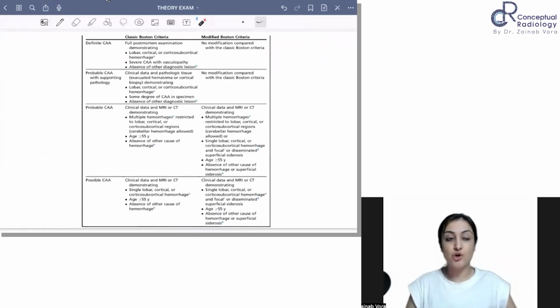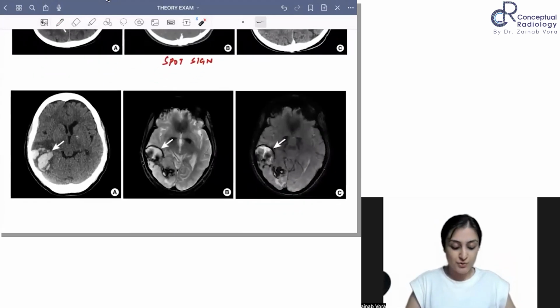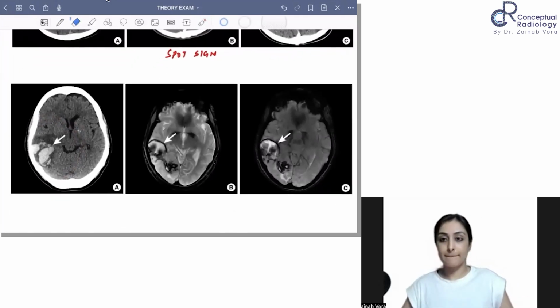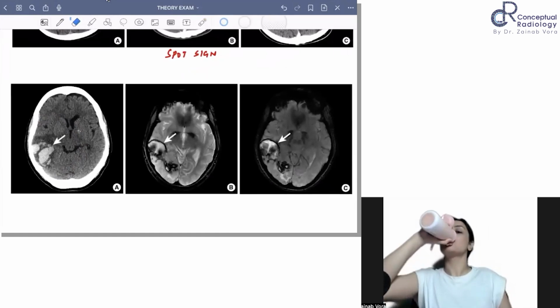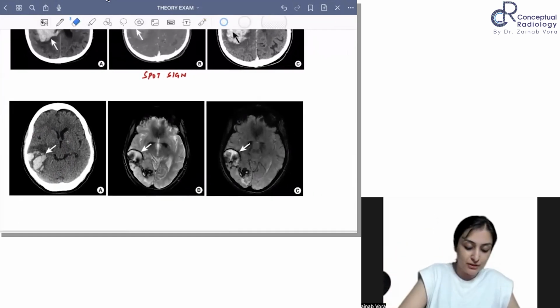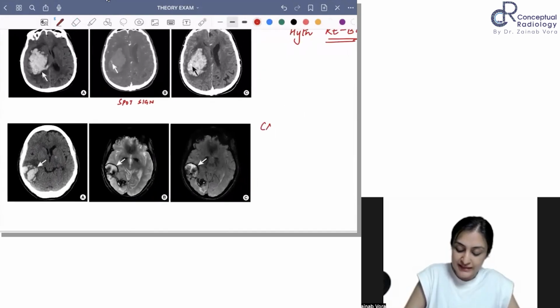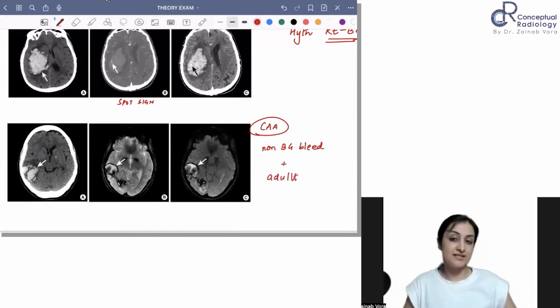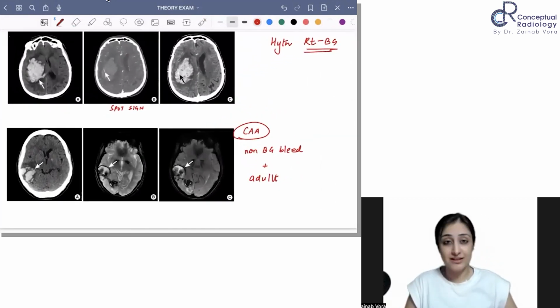So now let's talk about cerebral amyloid angiopathy. What do you suspect in this case? A hypertensive bleed or a cerebral amyloid angiopathy? So this is where you're going to suspect cerebral amyloid. One of the main things is non-BG bleed in an adult. That's the buzzword. Non-BG bleed in an adult is cerebral amyloid angiopathy unless mentioned otherwise.